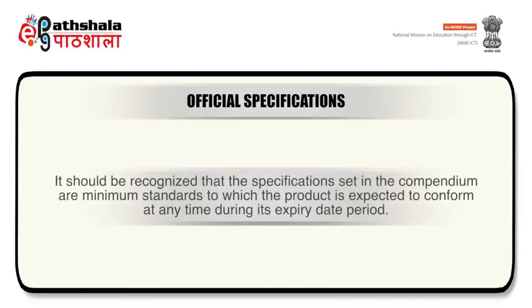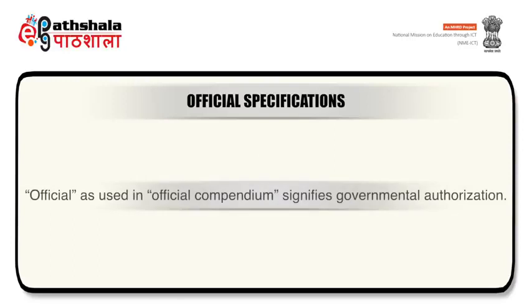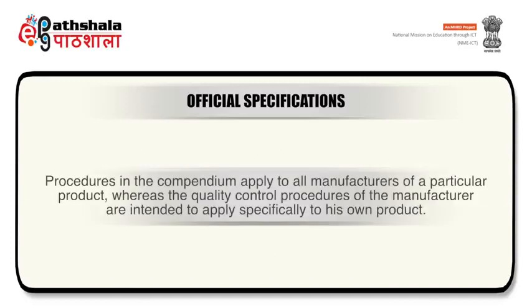It should be recognized that the specifications set in the compendium are minimum standards to which the product is expected to conform at any time during its expiry date period. A compendium is a collection of monographs of drug substance and drug products. Official, as used in official compendium, signifies governmental authorization. Procedures in the compendium apply to all manufacturers of particular product, whereas the quality control procedures of manufacturer are intended to apply specifically to his own product.